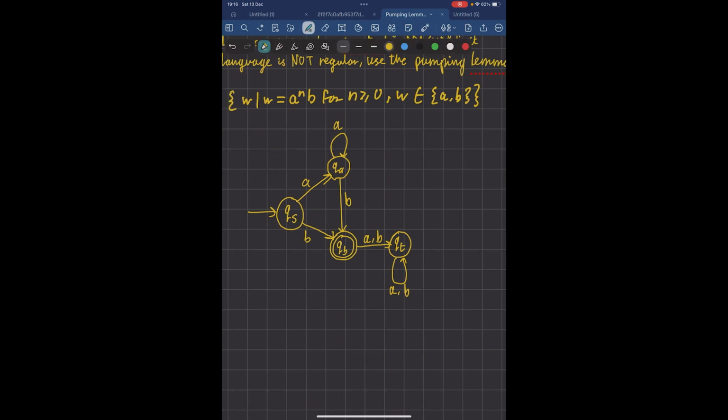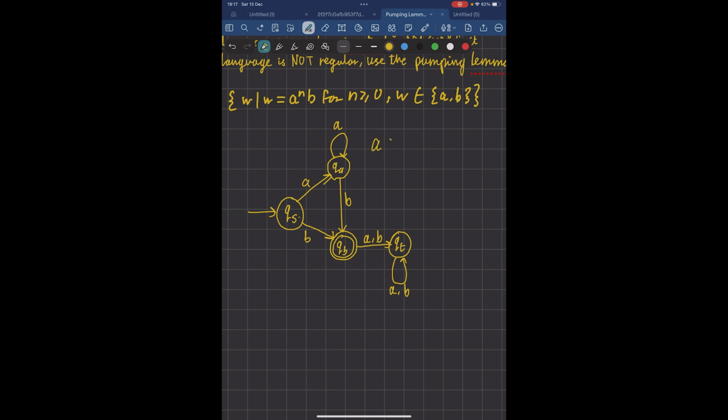So for instance, if we had the string A, B, B, B, what would happen is that you'd read an A from the start state, you'd go to QA, then you'd see a B, you go to the accept state, then you would see another B, and so you go to the trash state, and then you stay there. So this would be rejected as expected. Let's look at just B. Read in B, go to accept state. And so as expected, we accept it.